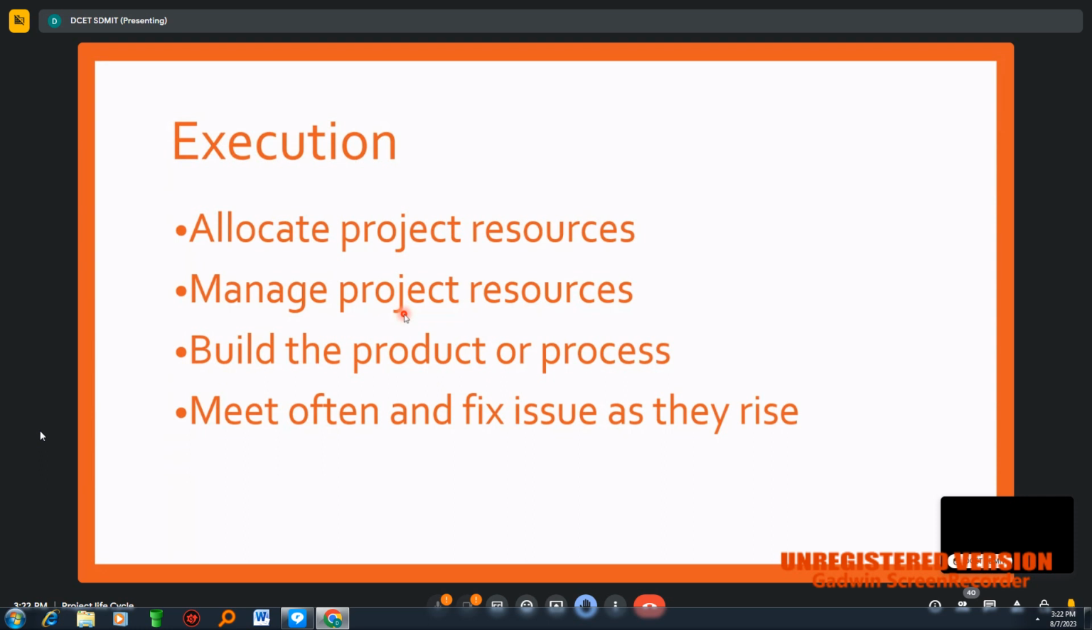So accordingly, we need to divide the total manpower we have and allocate it to the corresponding works. That is the allocation of project resources. It includes the distribution of labor and the distribution of machineries. So whatever resources we have, we need to utilize them to the maximum extent. That is the allocation of project resources.